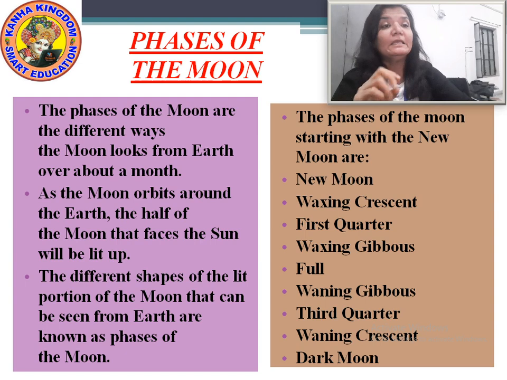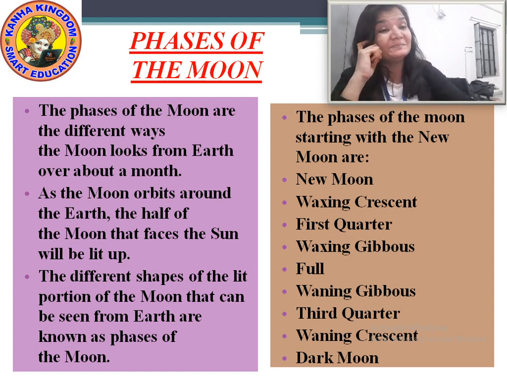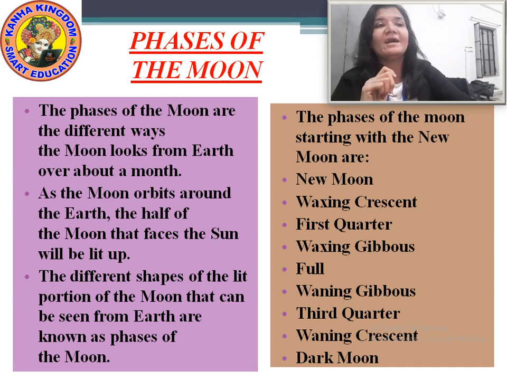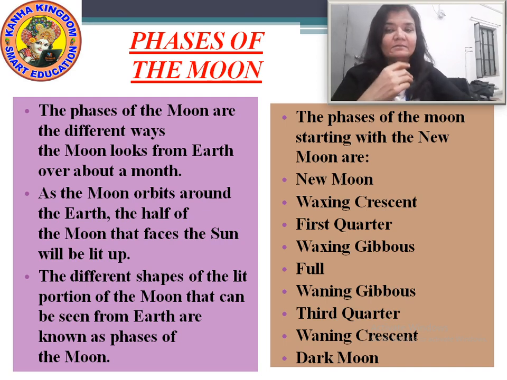Okay? Now next, the names of these phases of the moon. Starting from the new moon. Okay? After that, it changes into waxing crescent.